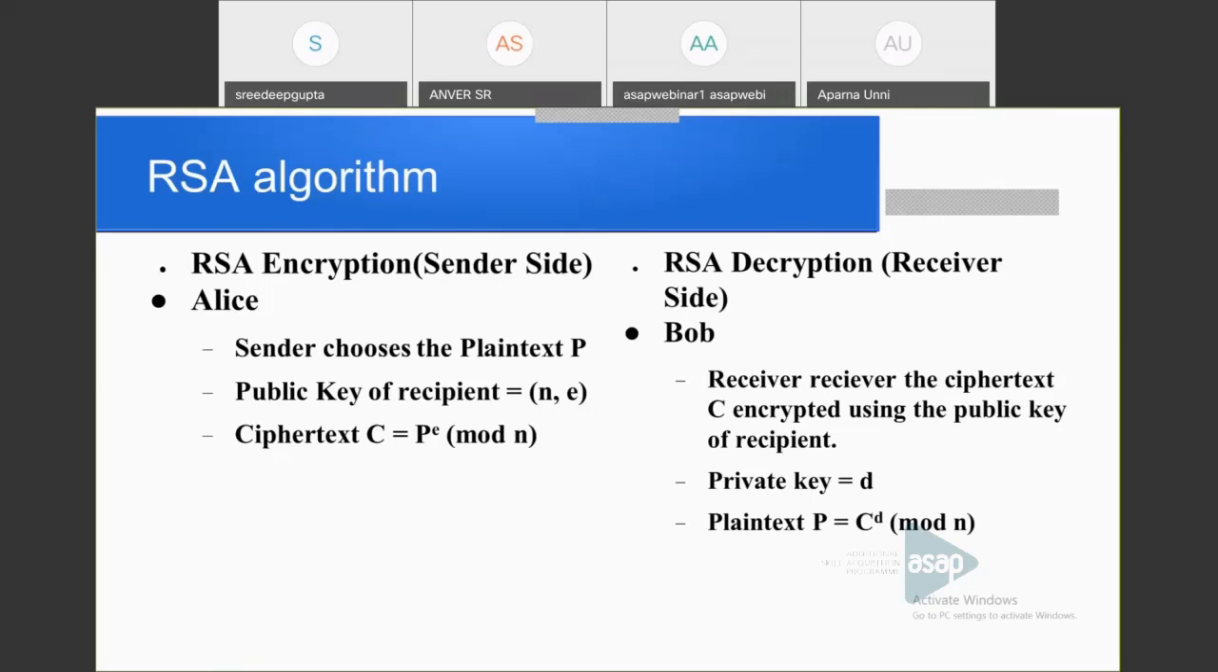Then the ciphertext C is there is one mistake. Sorry, that's same. The receiver received the ciphertext C that was encrypted using the public key of the recipient. It was encrypted using the public key of Bob. Then the private key available to Bob is D. So he decrypts C using D as P is equal to C raised to D mod n. This is modular arithmetic. We have seen all this modular arithmetic in the first module. Here is an example.